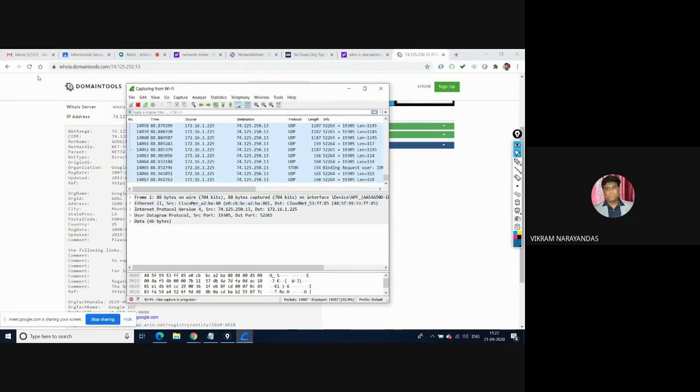So what browser I'm using, you can see some lock symbol here. Whether it is a HTTPS or HTTP? HTTPS. Okay, good. So generally, HTTP is a plain text, and HTTPS is encrypted. So you can see the lock symbol here.